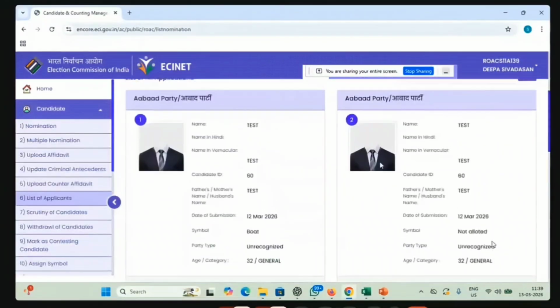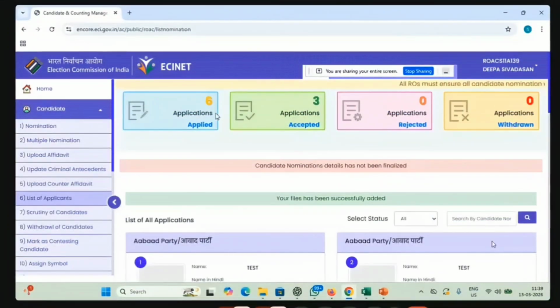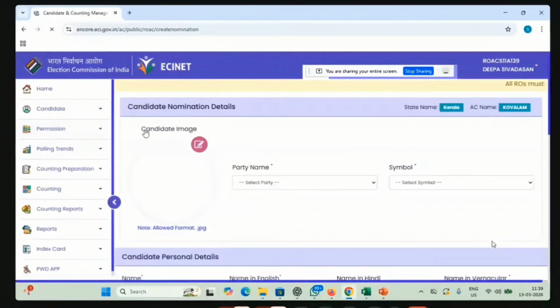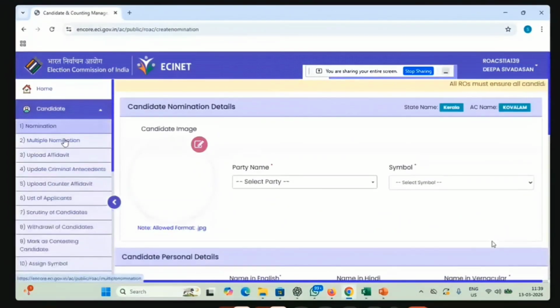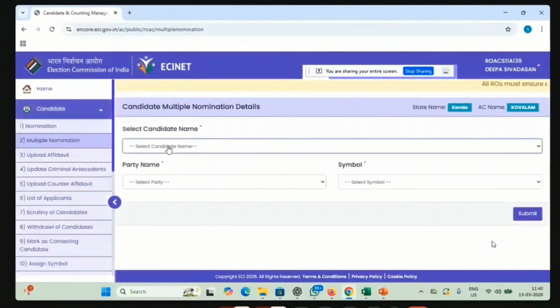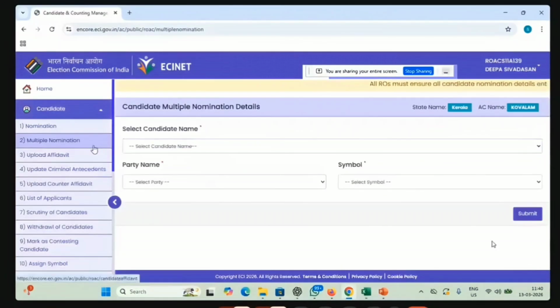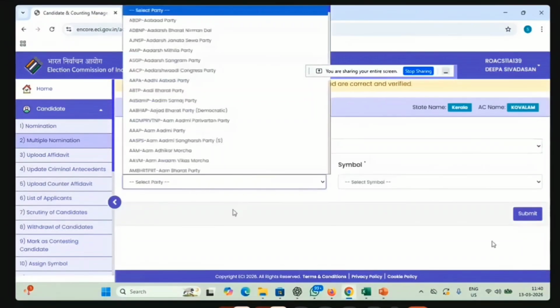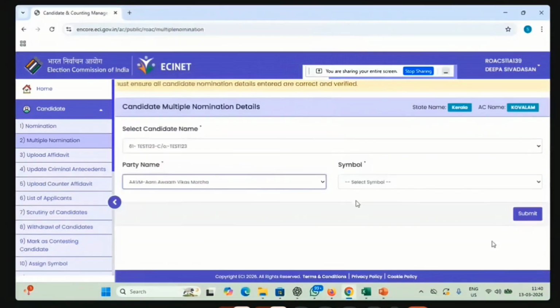So now it has been successfully submitted. So we have gone through nominations. I hope you have understood everything. Then we have gone through multiple nominations. There is no need to digitize the nomination again. You just go to multiple nomination, where the candidate comes with a second, third or fourth nomination. You just select that candidate name from here, then select the party he is applying for the second time, select the symbol, and submit it.